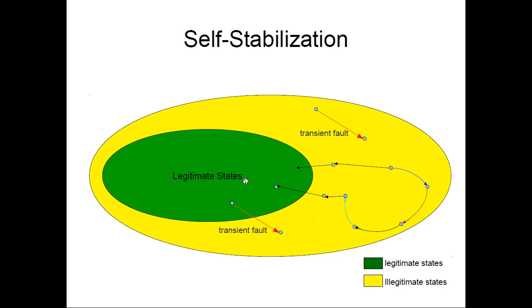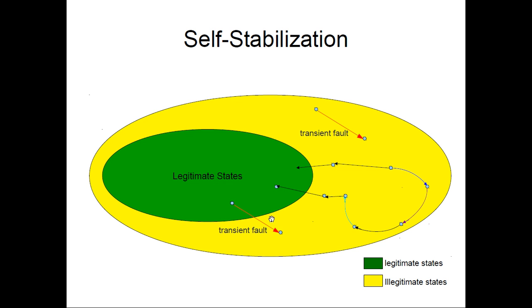We can visualize the state space of a protocol by partitioning it into green states, which are the set of legitimate states, and yellow states. In a stabilizing system we should have computations or paths going from every yellow state to some green state, and we shouldn't have any arcs or transitions getting us from a green state to a yellow state.